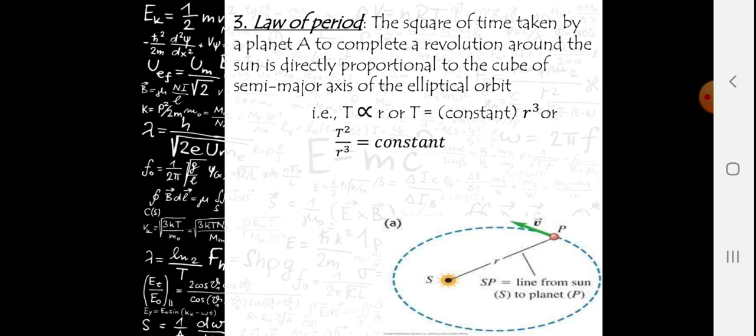Law of periods. The third Kepler law says that the square of the time taken by a planet to complete a revolution around the sun is directly proportional to the cube of the semi-major axis of the elliptical orbit. That says T squared is proportional to R cubed. So you can say that T squared upon R cubed is equal to a constant. You can see in the figure how it has been explained.